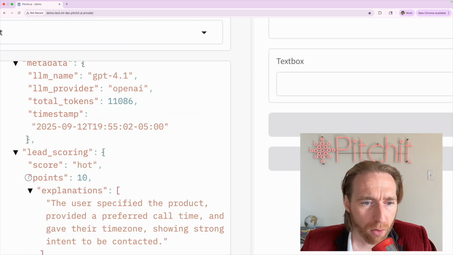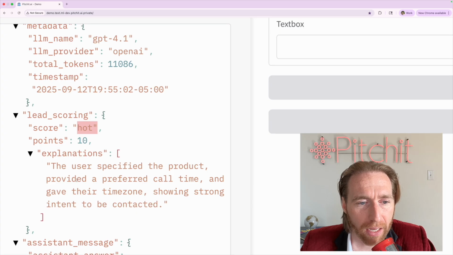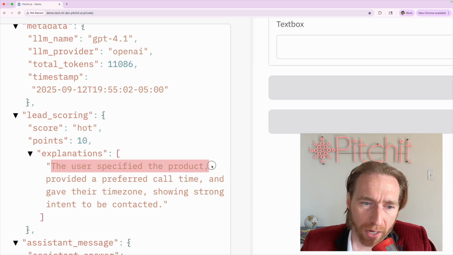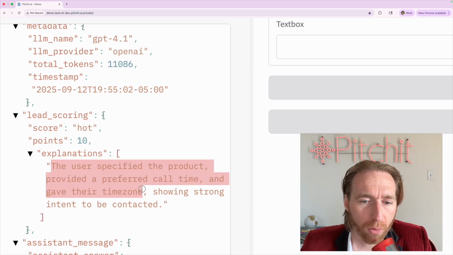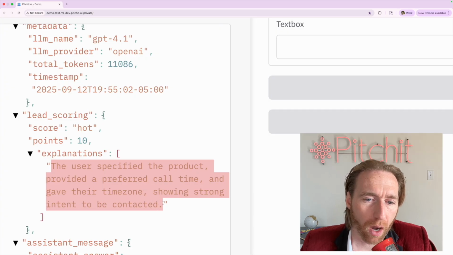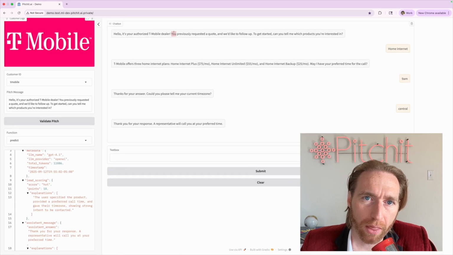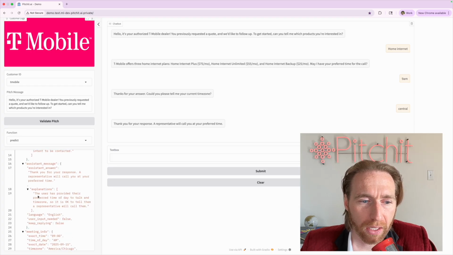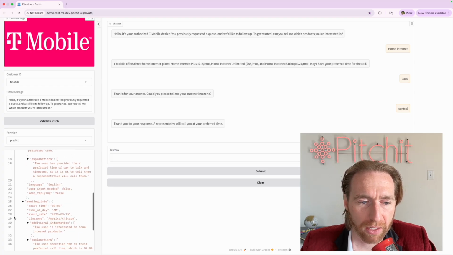Now you'll notice that the score is up to a 10 out of 10, which is obviously as high as it can go. Super, super hot lead. And that's because we've talked about the product. We've talked about a preferred time for a call. We gave our time zone. We obviously were teed up with the context of wanting a quote. And so there's really a strong indication here that this lead is super hot.